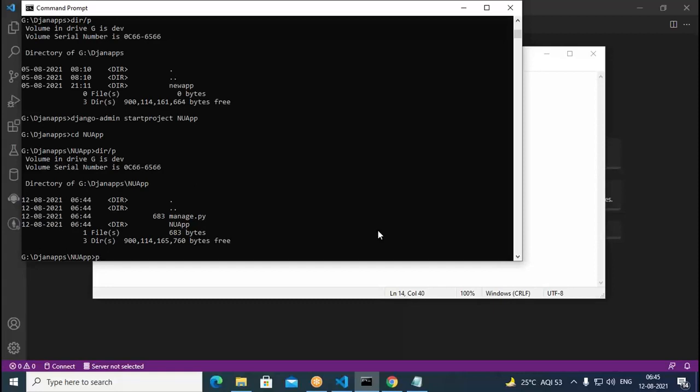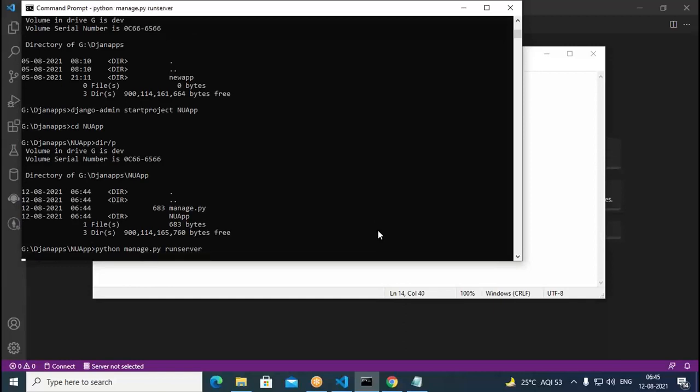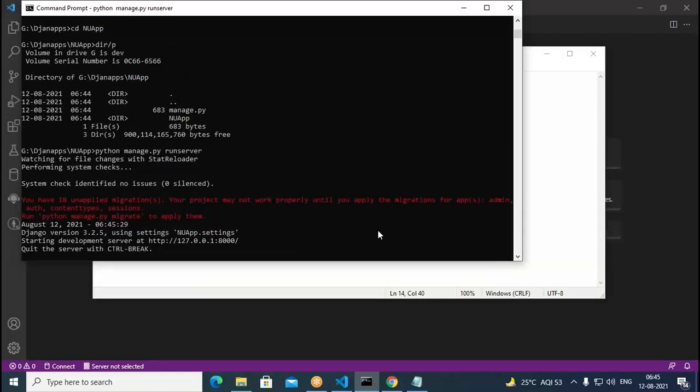In order to run this, we type here python manage.py runserver. So with this command, the server starts running. Django application starts with this. Okay, so now what happens?